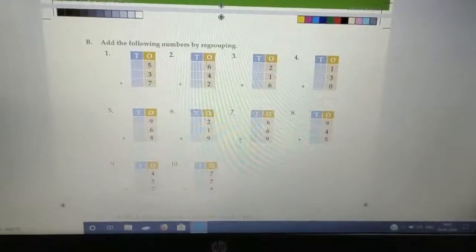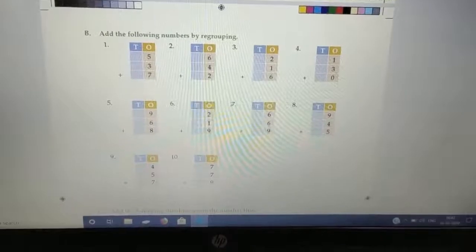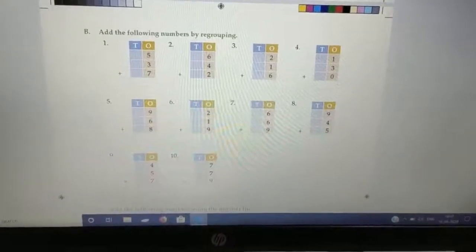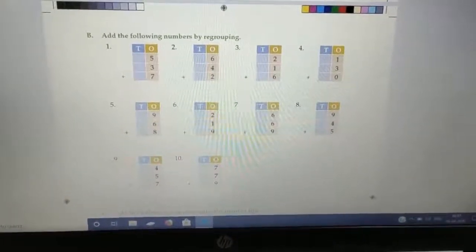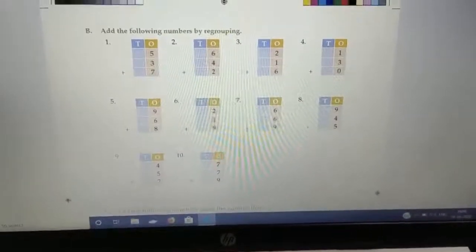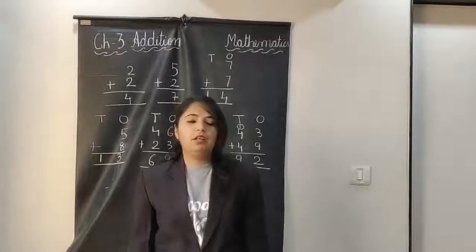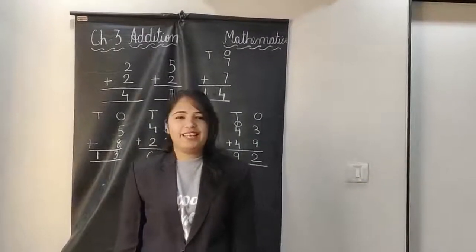So this is your homework worksheet. There are 10 sums. Add the following numbers by regrouping. You have to add all the 3 numbers by the method of regrouping, which means carry sums. Okay students? So this is your homework worksheet, you have to do it in your notebook. Thank you students and have a nice day.